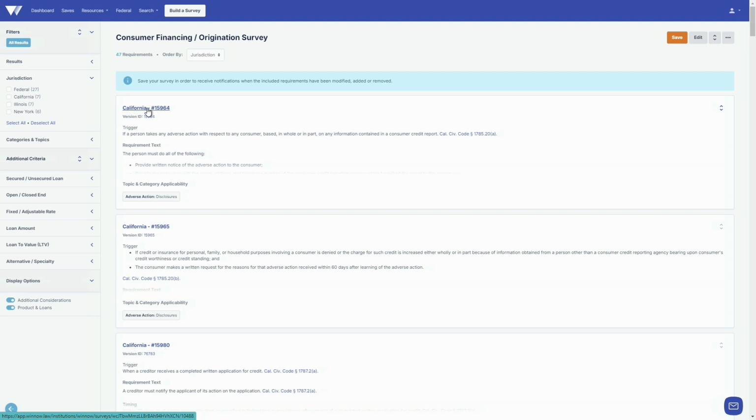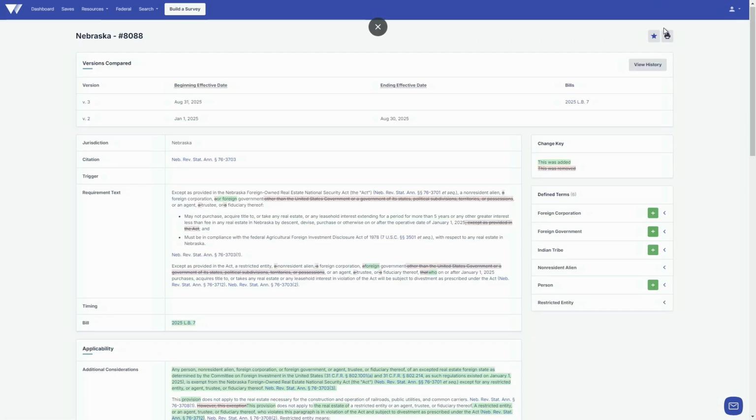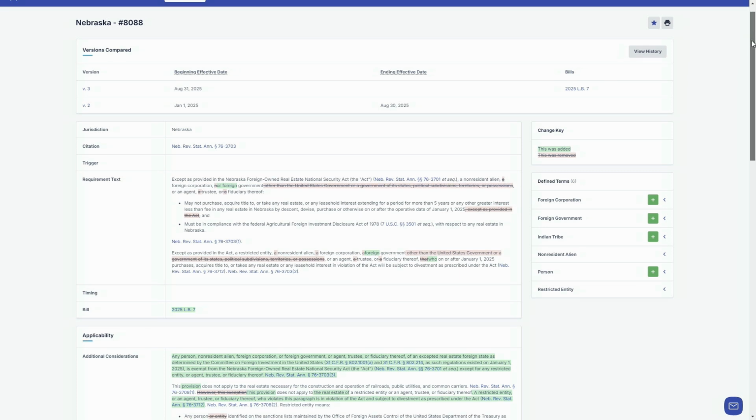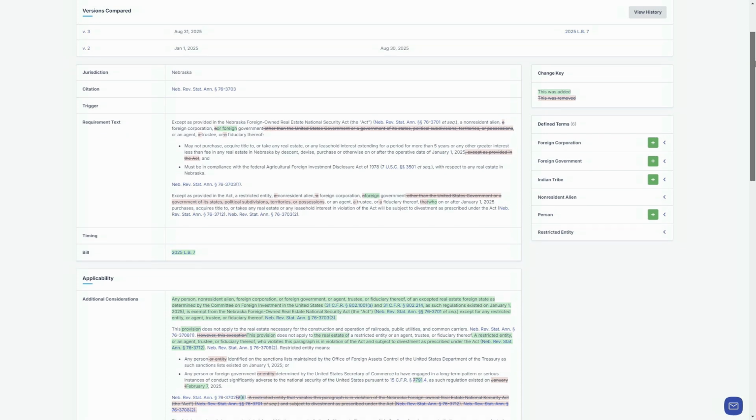And once you save that survey, that's going to continue to run for you periodically on an everyday basis. You're going to get a notification once a week. We try not to make it too noisy for you because people don't pay attention to push notifications so much anymore. So you're going to get that notification on a weekly basis saying, this is what's changed. Here's the difference between what was and what will become, and you're going to see that in a red line format.